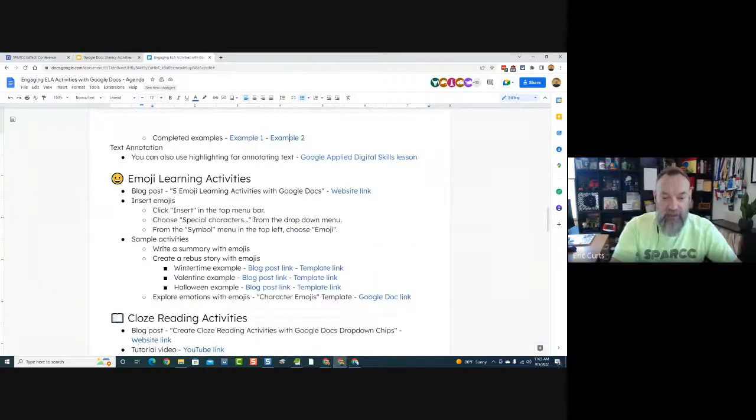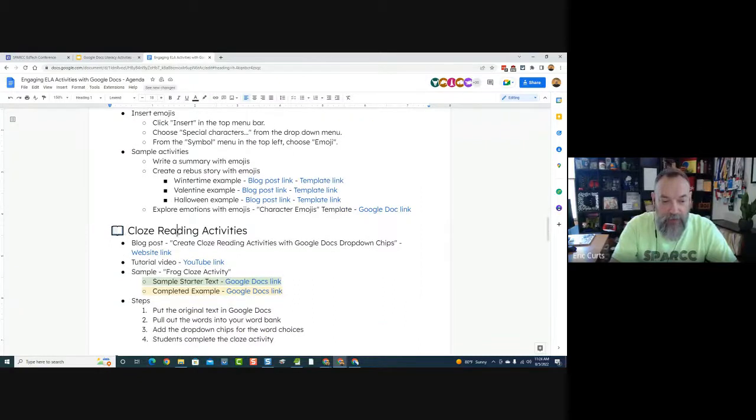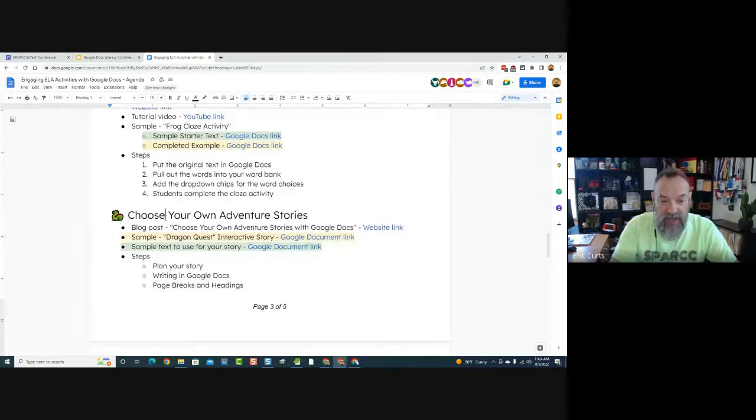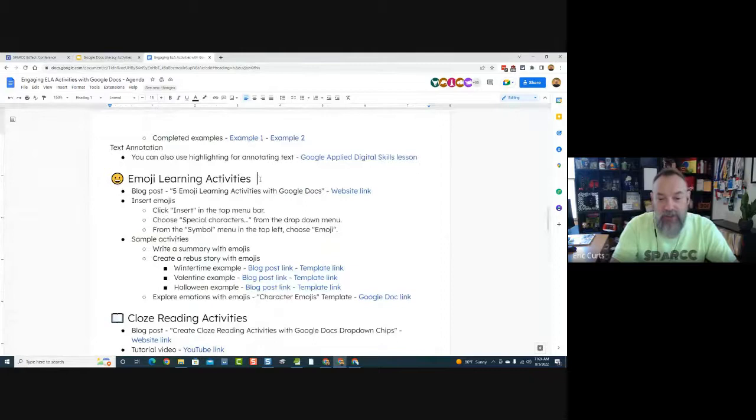In a Google document, you are allowed to add emojis. And you probably knew this. I'm probably not telling you something you don't know, but if you weren't aware, in a Google document, you can put emojis. Like in my resource document, these are all emojis. So in front of each of my sections, I put emojis for each of the different sections. To get an emoji into your document, there are a couple of ways to do it.